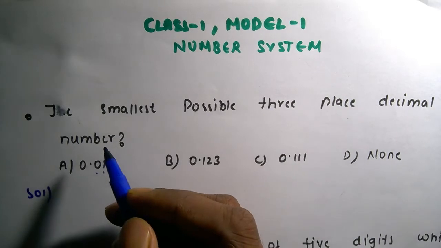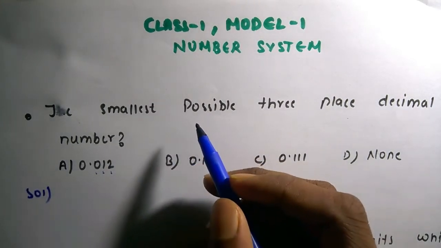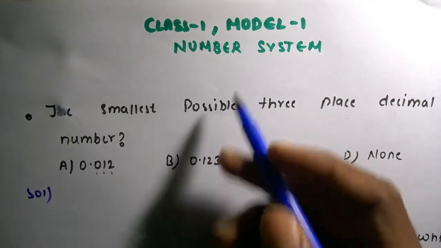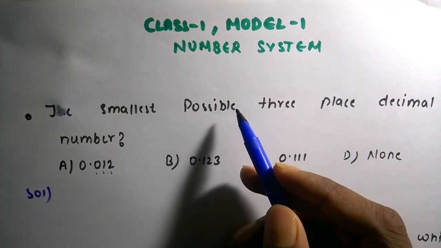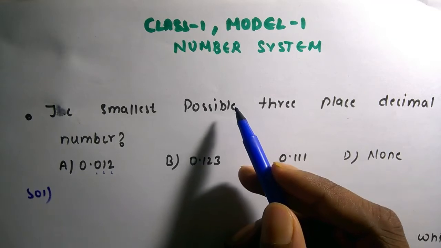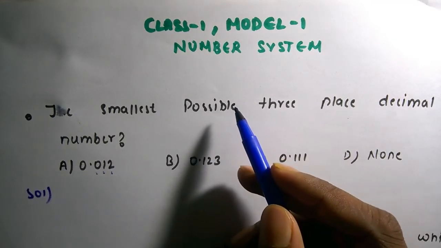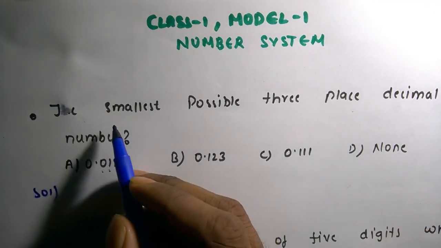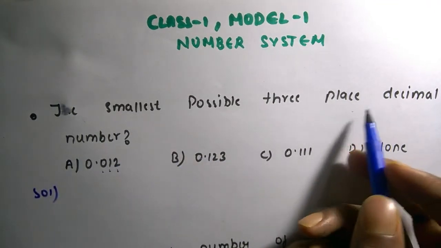We're going to start the class of RRB Assistant Loco Pilot, Group D and also Technician. So this is class 1 and model 1, and this is number system. We're going to start the railway preparation from now itself, guys. We're going to start all models and all classes for the number system and all other topics for the RRB. Okay. So the first question will be: the smallest possible three-place decimal number.